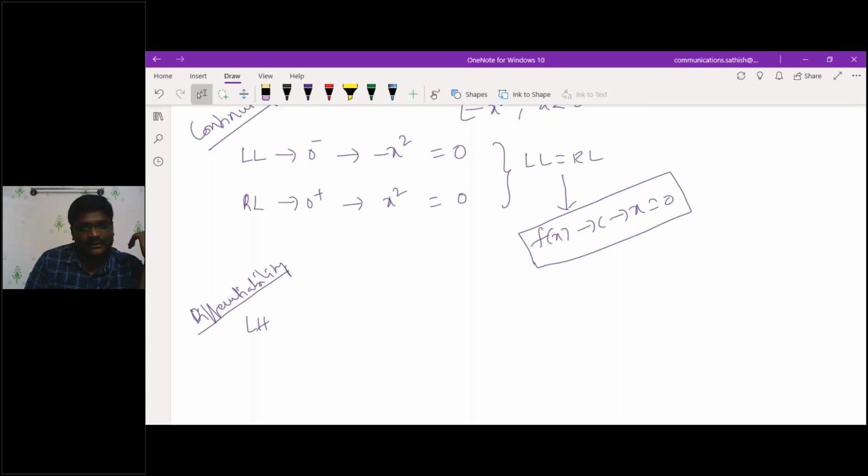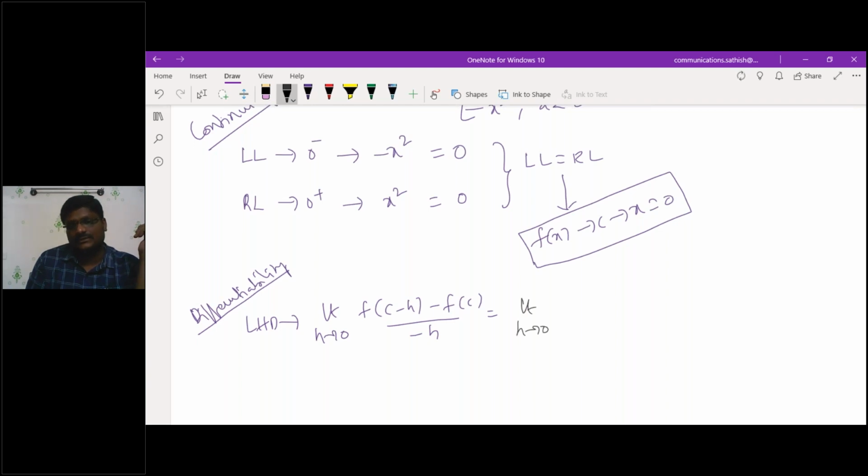What is the left hand derivative? Limit h tends to 0, f of c minus h minus f of c by minus h. That is, limit h tends to 0, f of minus h minus f of 0 by minus h. What is f of minus h?